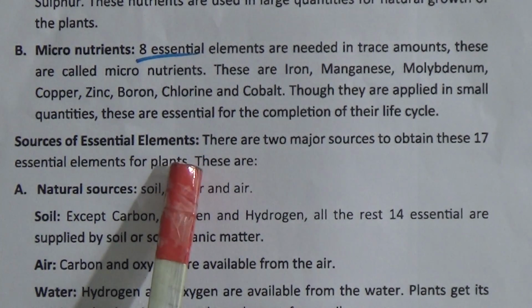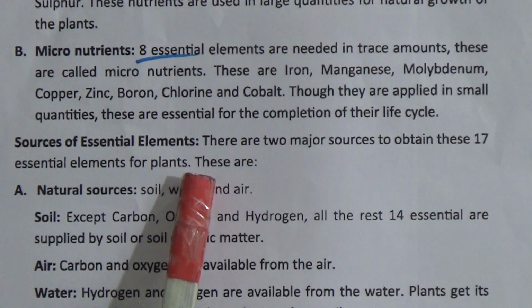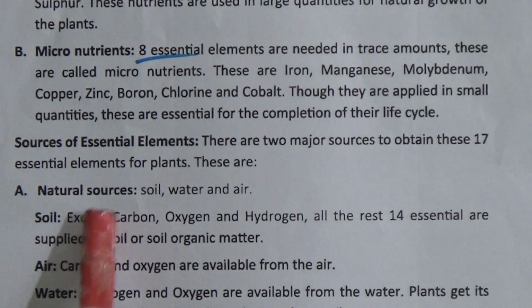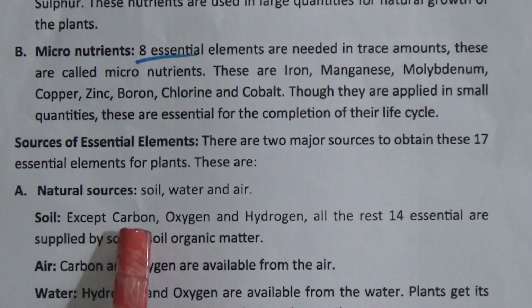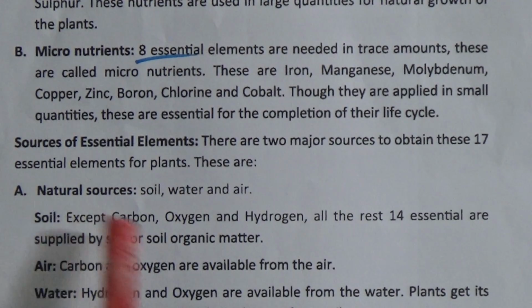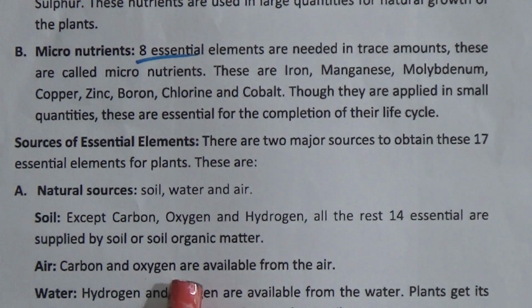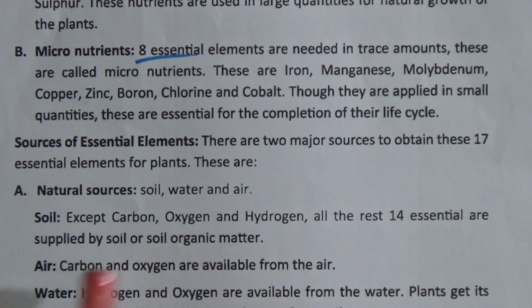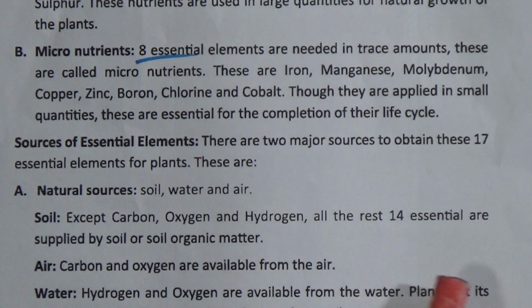Sources of essential elements. There are 2 major sources to obtain these 17 essential elements for plants. These are natural sources, soil, water and air. Soil. Except carbon, oxygen and hydrogen, all the rest 14 essentials are supplied by soil or soil organic matter. Air. Carbon and oxygen are available from the air. Water. Hydrogen and oxygen are available from the water. Plants get its nutrients by drawing water through roots from soil.